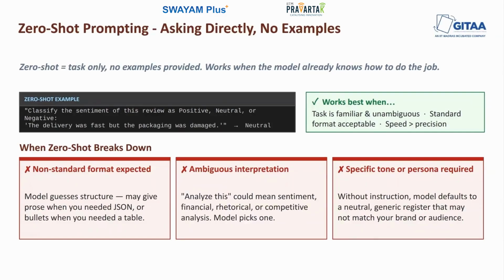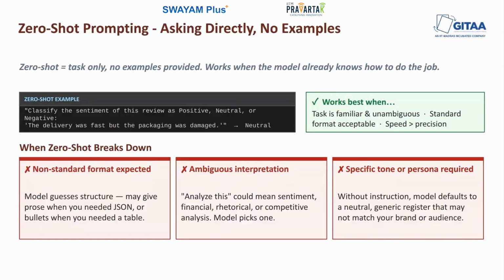So, this is the fundamental insight about zero shot prompting. It works when the model already knows how to do the job. When the task is familiar, when the expected output format is standard, when the interpretation is clear. In those conditions, zero shot is fast, effective, and requires no extra work from you.